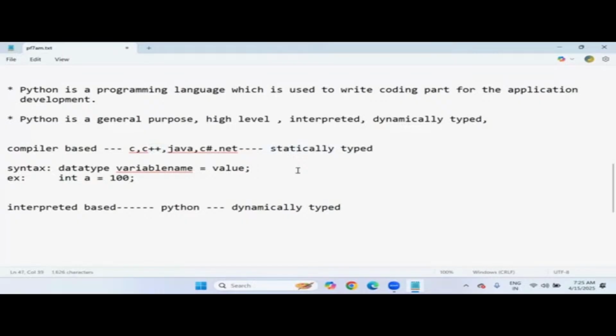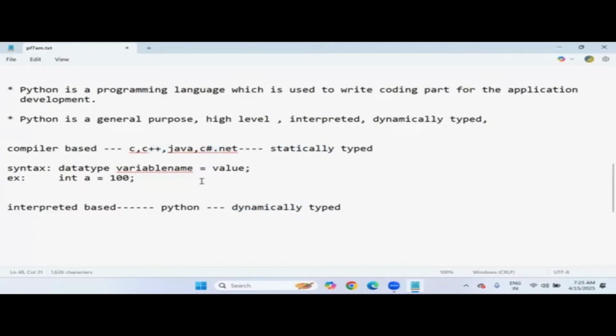Let me give clarity about what statically and dynamically mean. Statically means during the program writing time. Dynamically means during the program execution time. So note this point. These languages are statically typed.